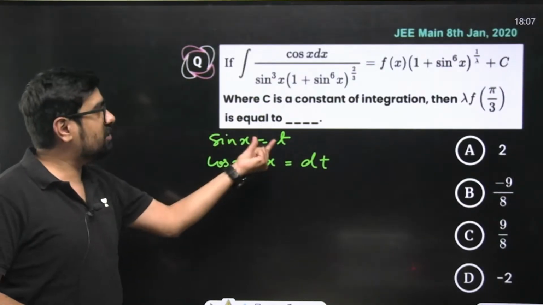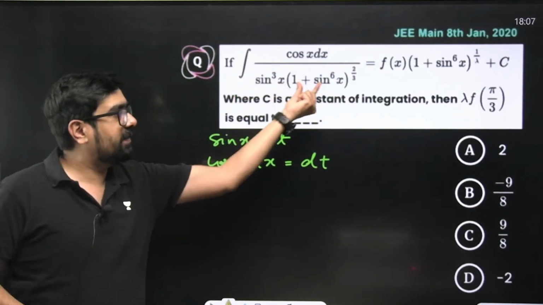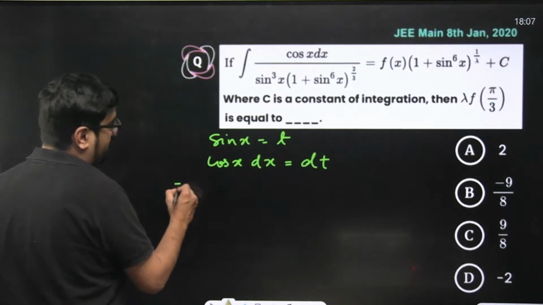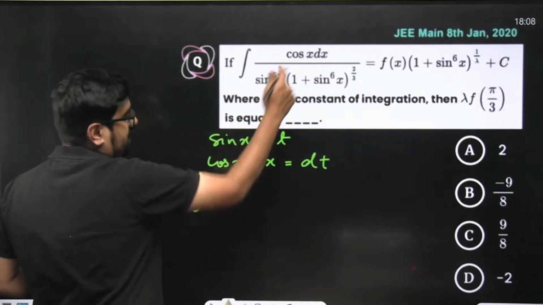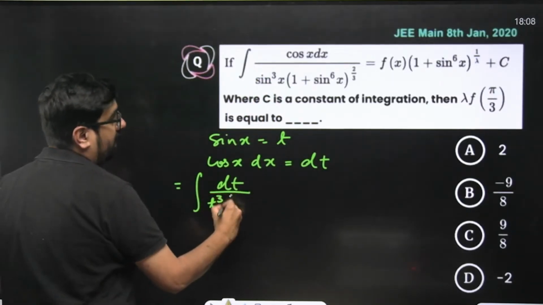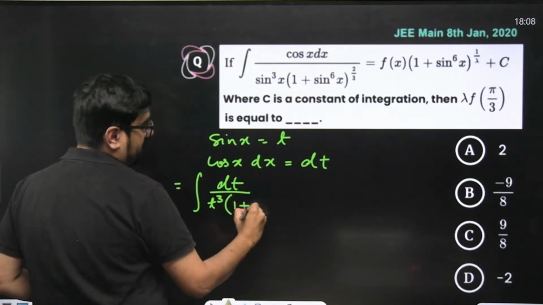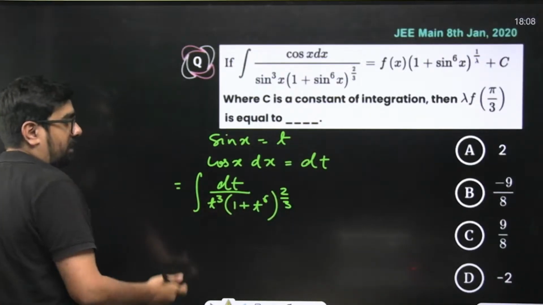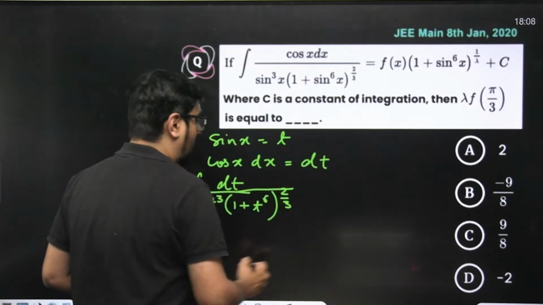Now sin x you have taken as t. Now can you write everything in terms of t? For example, over here I can write this entire problem. Cos x dx became dt. What did the denominator become? T cube into 1 plus t to the power 6 to the whole power 2 by 3. What's the problem? Everything is in terms of t. Now try to solve it.